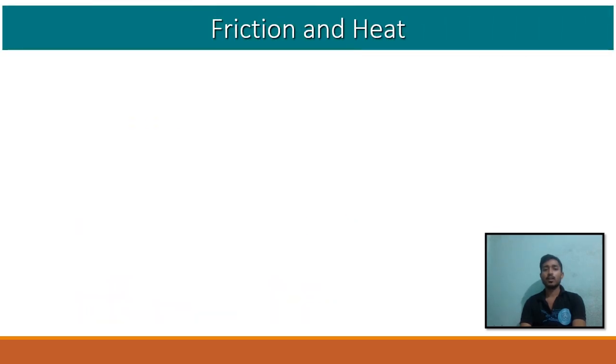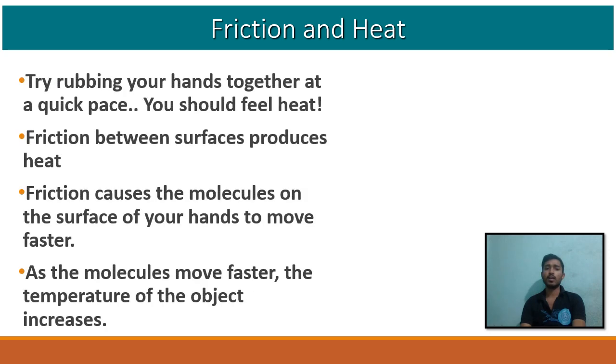After that, we are going to discuss the relation between friction and heat. If we try rubbing our hands together at a quick pace, we should feel heat. But why? Because of the presence of friction.